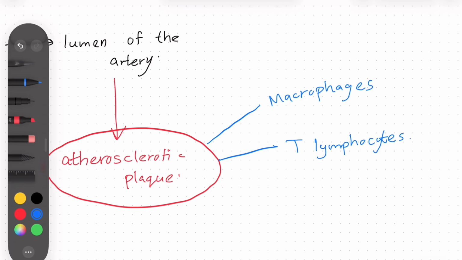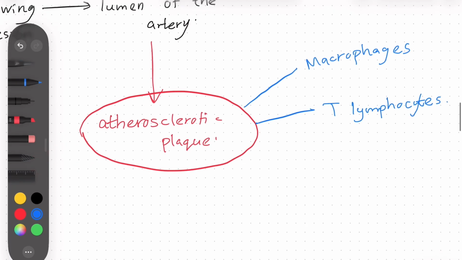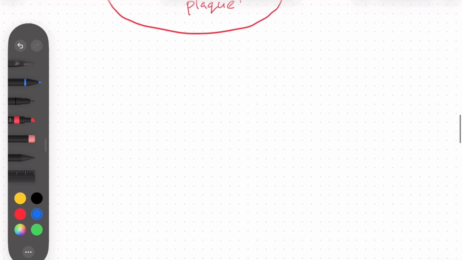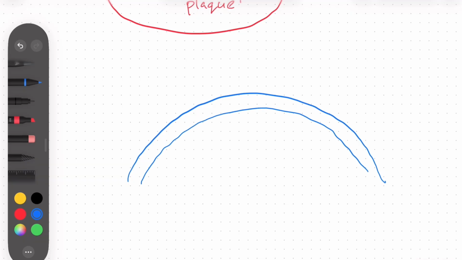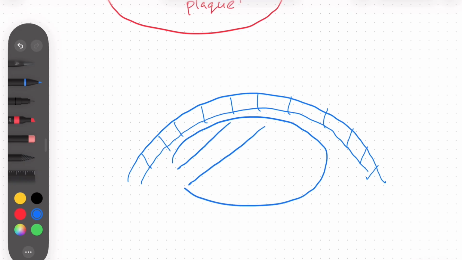Even macrophages secrete enzymes to degrade the extracellular matrix of the cap. Now, this atherosclerotic plaque is still covered by the endothelial cell layer. Even though it looks like a plaque, it resides inside the endothelial cell layer. Yet it is not ruptured. But the arteries become narrow.